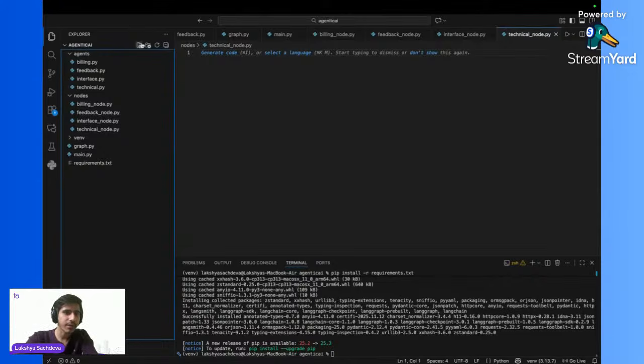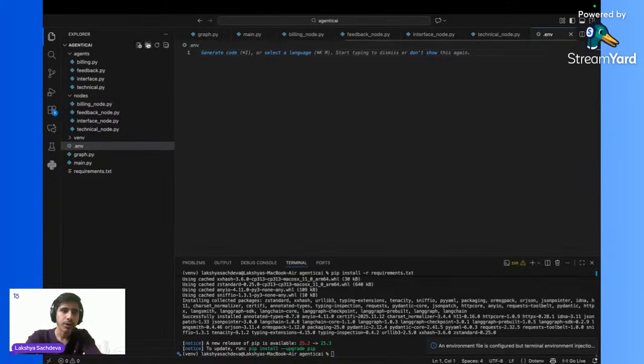One more thing that we are going to add is .env. .env is a file in which we are going to maintain all of our API keys, like the LangChain API key. We are also going to use Grok to access the LLMs. So we are going to take the Grok API key and many more APIs. Under the .env part, we are just going to handle all the API keys.